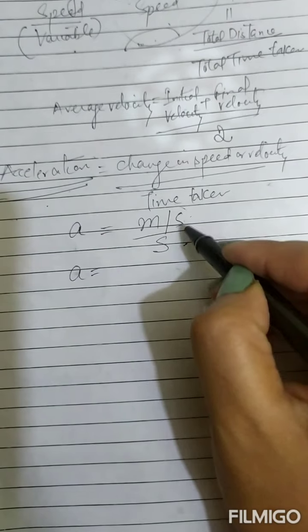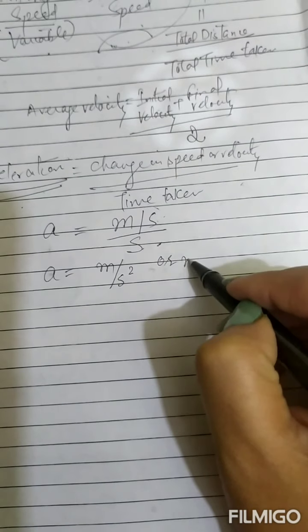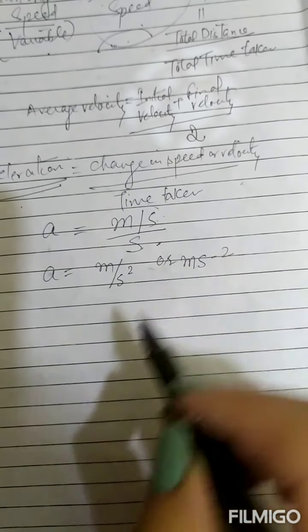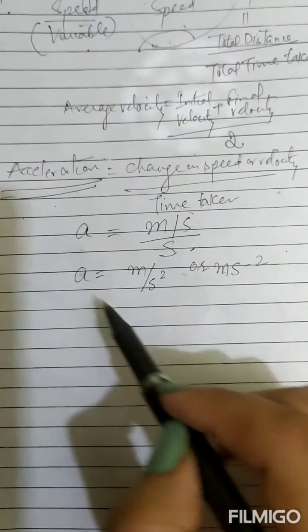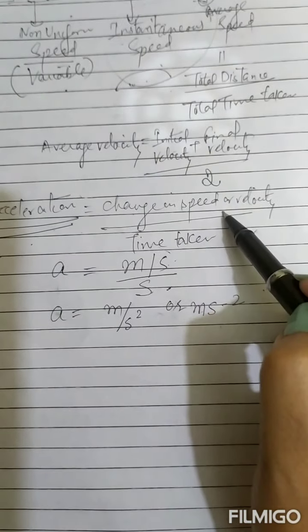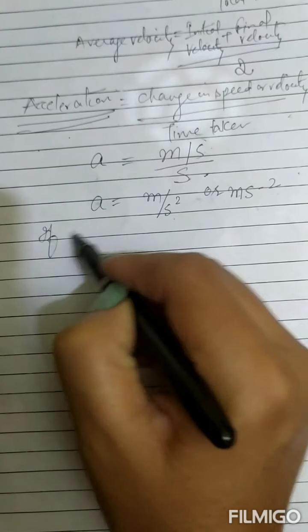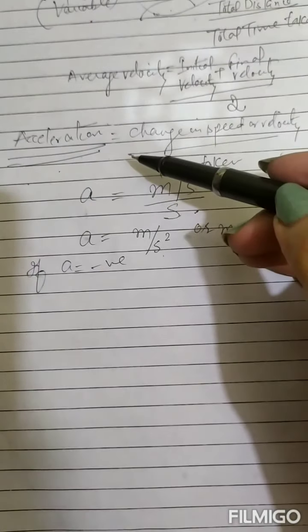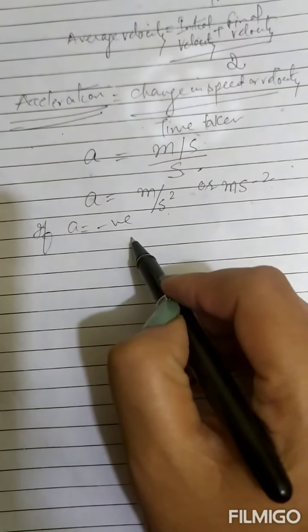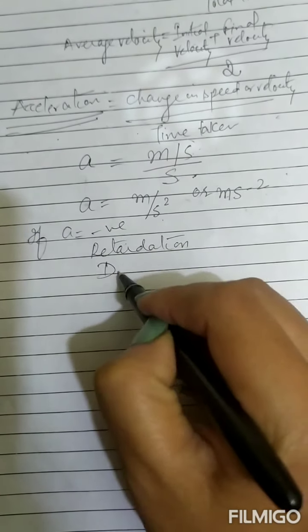सो एक्सेलरेशन क्या आ गया? ये सेकेंड डिनोमिनेटर में गया, मीटर पर सेकेंड स्क्वायर. और आप इसको कैसे लिख सकते हो? इन सम ऑफ द बुक्स यू मे फाइंड इट एज ms-2 मीटर पर सेकेंड स्क्वायर. So this is your units of acceleration. Formula is change in speed or change in velocity divided by time taken. Units are meter per second square or ms-2. After that, if acceleration is negative, means speed is decreasing. Acceleration positive means speed is increasing. If acceleration is negative means speed is decreasing, then this is called retardation, or this is also called deceleration.